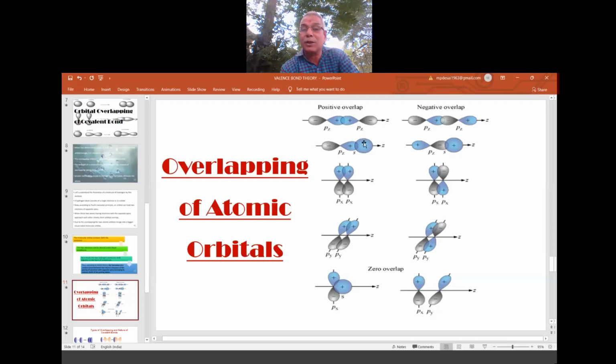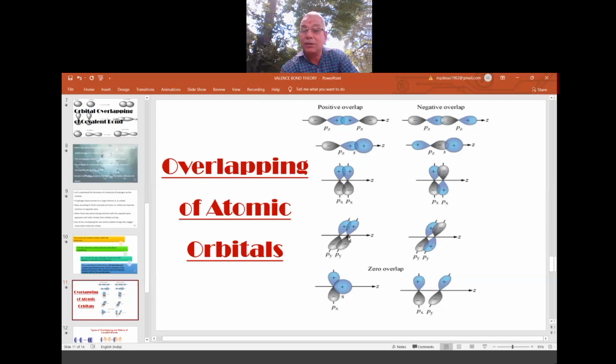So both are plus plus available. Bonding happens. So positive overlap of s and p. Negative overlap of s and p. You see, this is one more way, sideway overlapping. This is straight way. Nucleus, nucleus of these two orbitals are in the same line, same axis, symmetry. Whereas here, the nucleus is here, but sideways they are overlapping. But electrons are available. Though they are overlapping sideway, electrons are available in both orbitals. So this is called a positive overlap of pp sideway. This is the positive overlap of pp straight away. So this is negative pp overlapping.